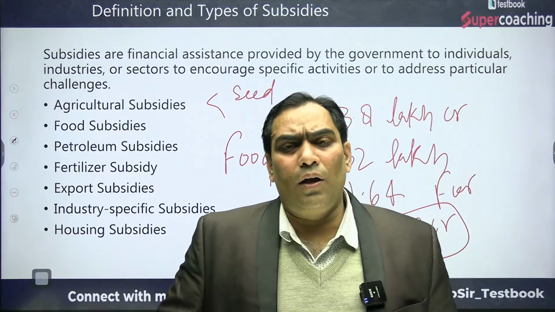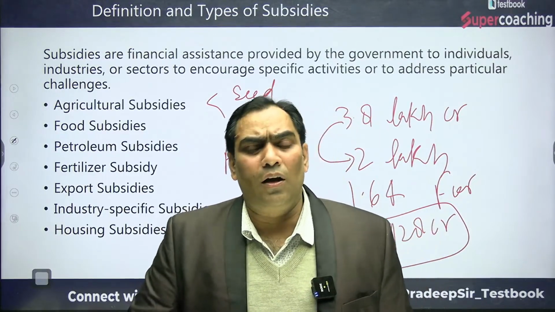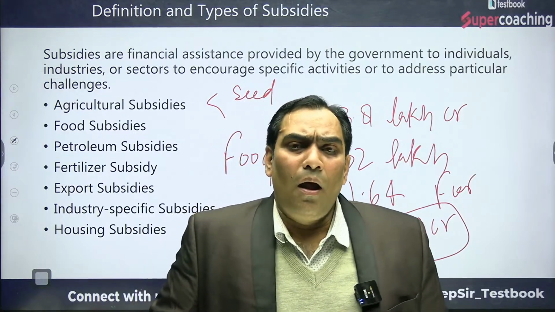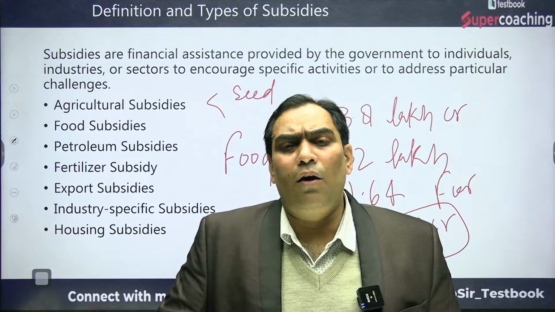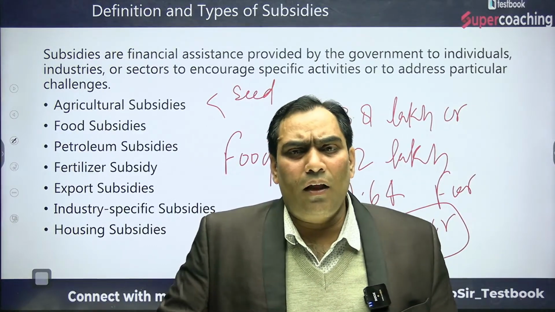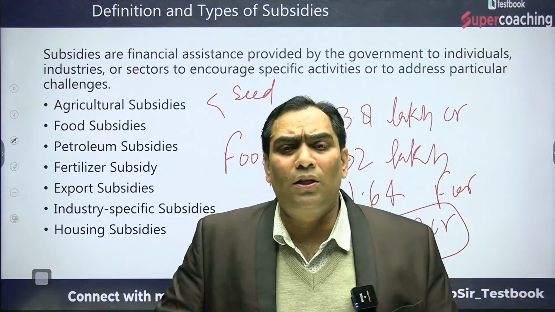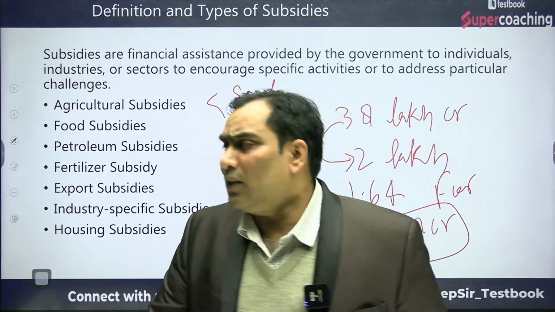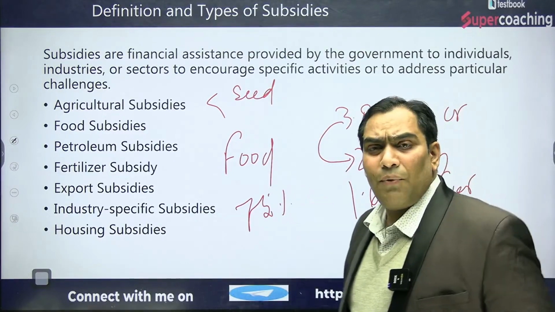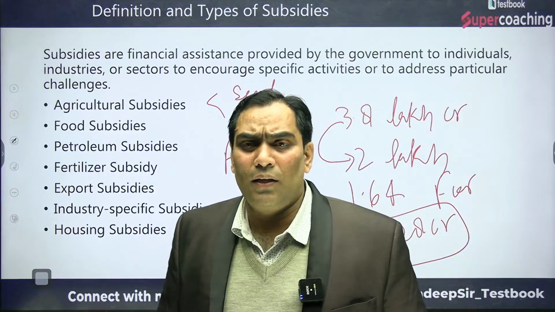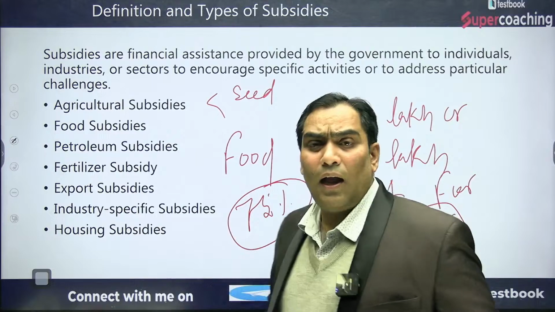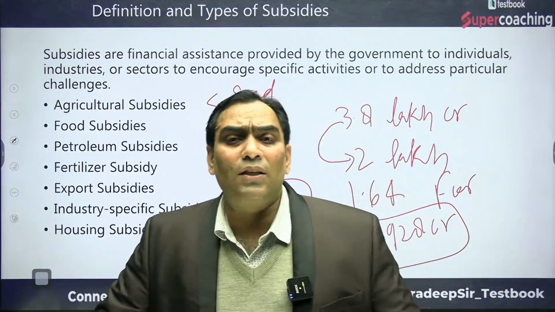In 2013, the then Government of India, that is the UPA government, passed the National Food Security Act, and under it they promised the nation that 75% of the population of India will be covered under National Food Security.